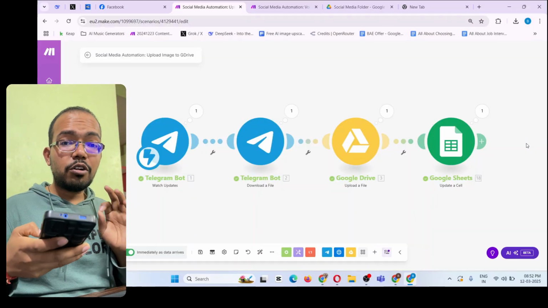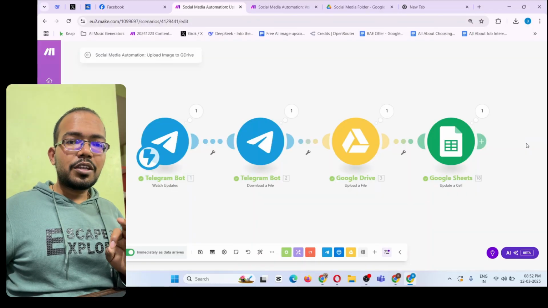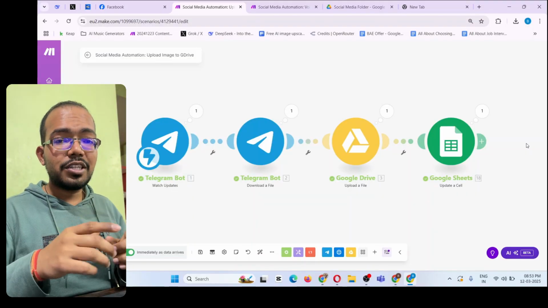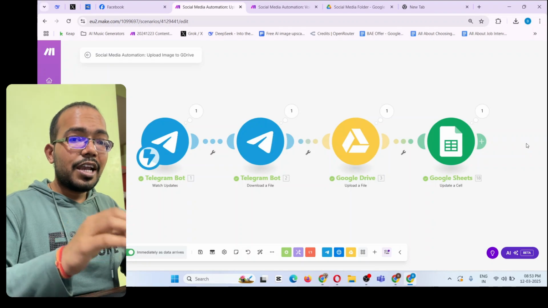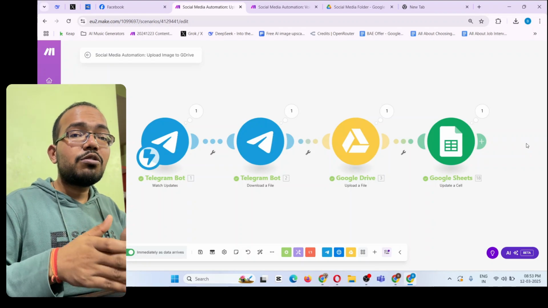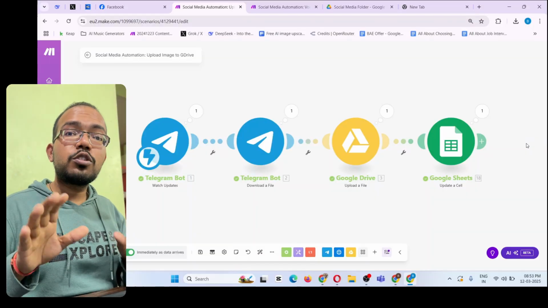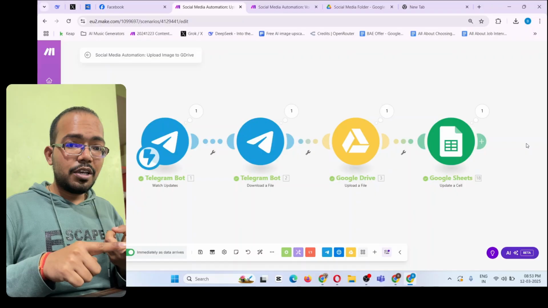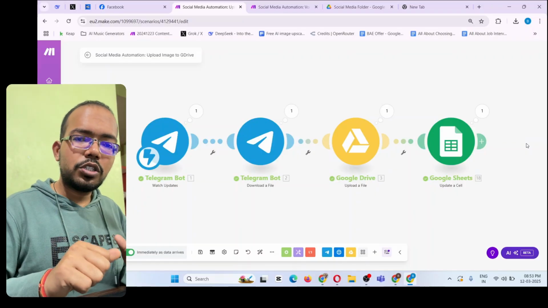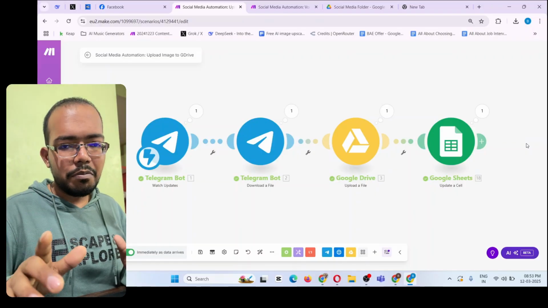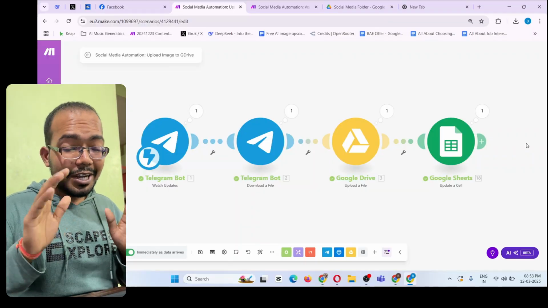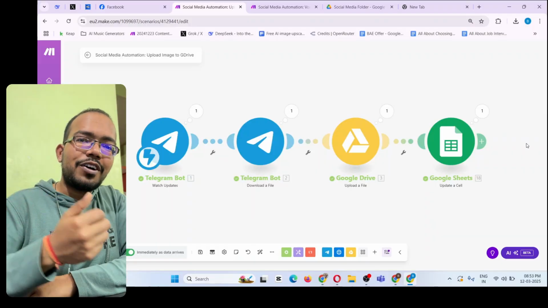And the moment you click on send, it will be taken by the AI. AI will take your audio message, convert it into text, right? Properly polish it, convert it into professional content for your different social media platforms like LinkedIn, Twitter, Facebook, Instagram, and whatever platform you want to post on, and then publish on that platform. And it will use the photo that you clicked earlier. Isn't it great? Something very cool that you are hearing for the first time.